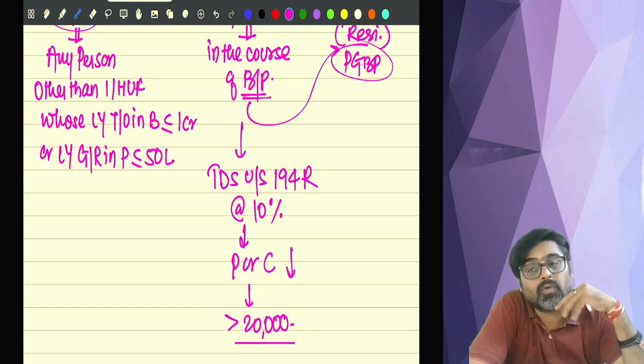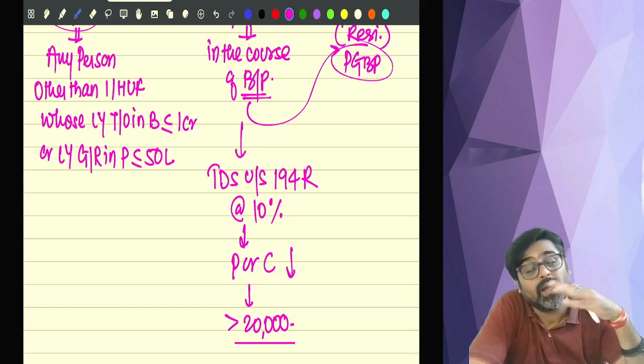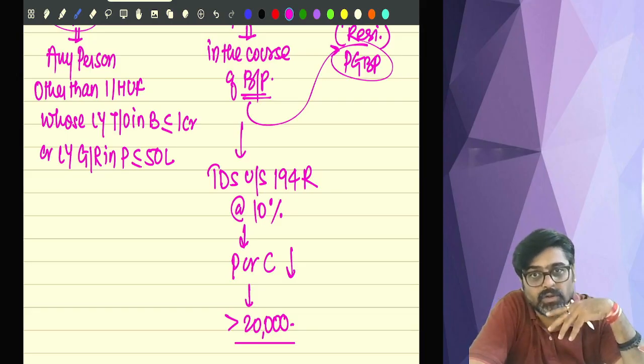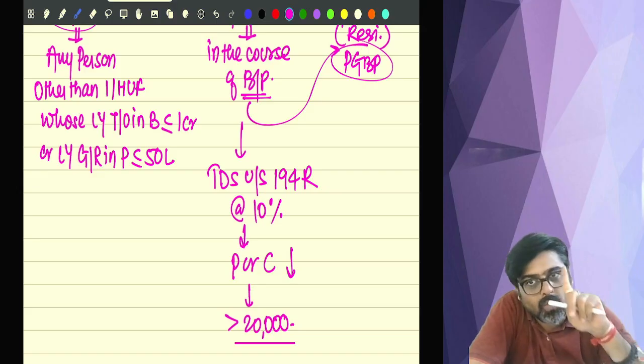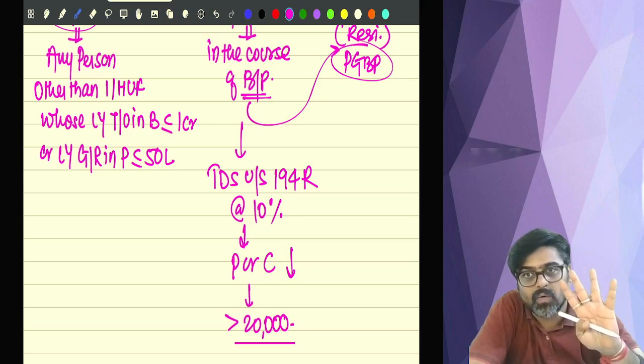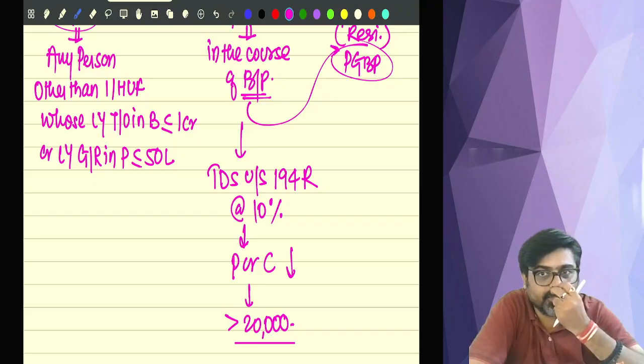Then what will be the format of the TDS certificate, in what form will the TDS certificate be issued? Then till what time should the TDS certificate be issued? So all those things, which are only the procedural part, you are going to read only one page about that. Only read it once. No need to get into detail also. Other than that, TDS provisions are done.